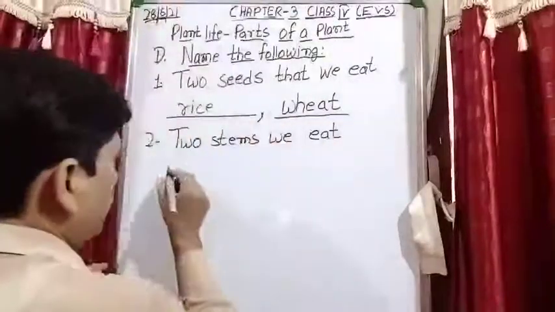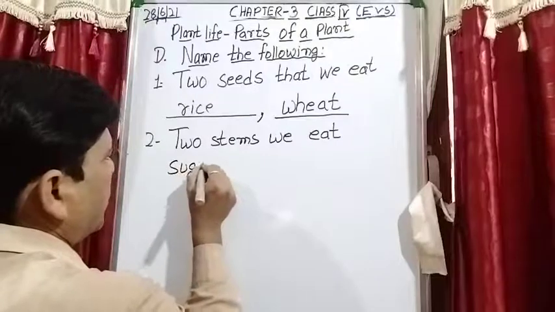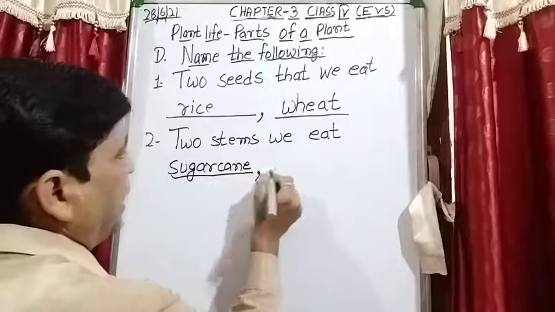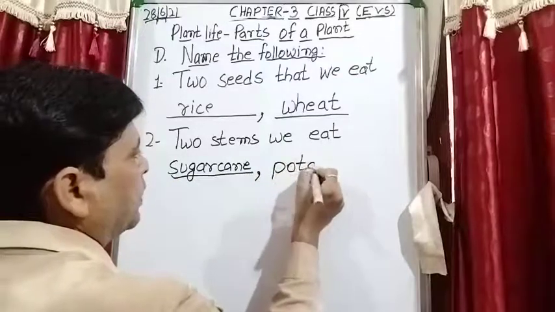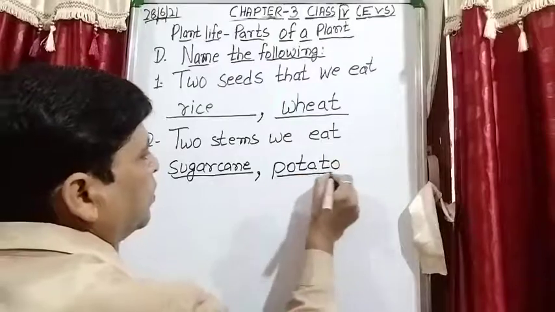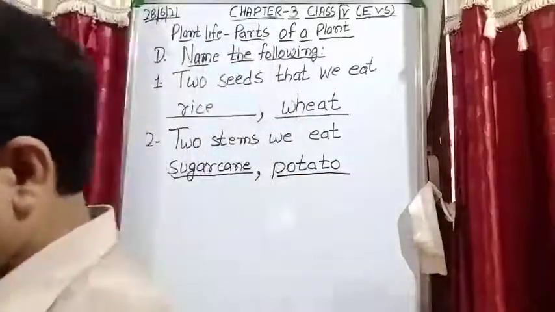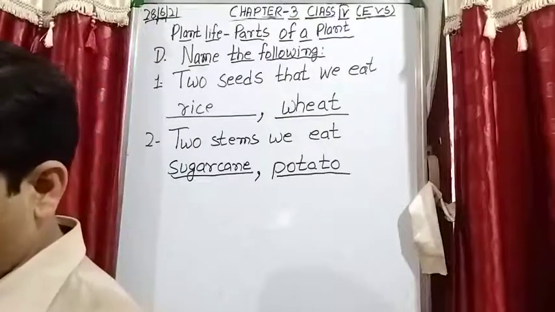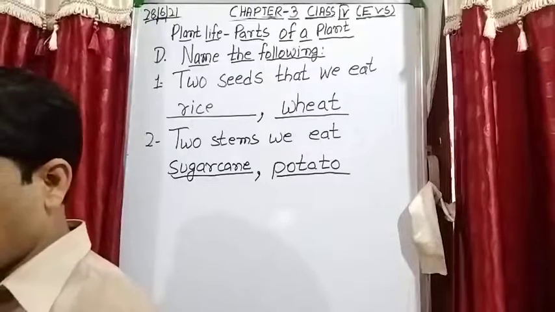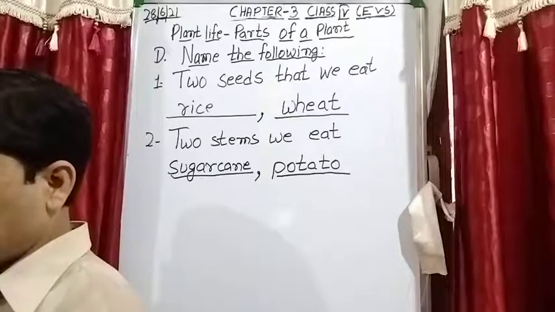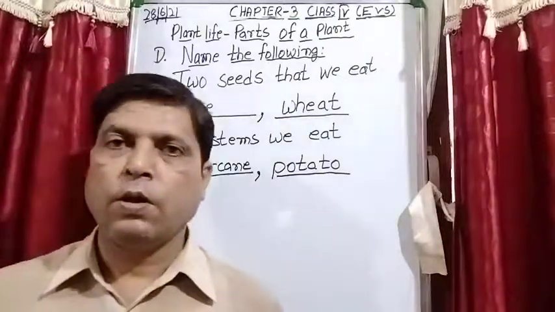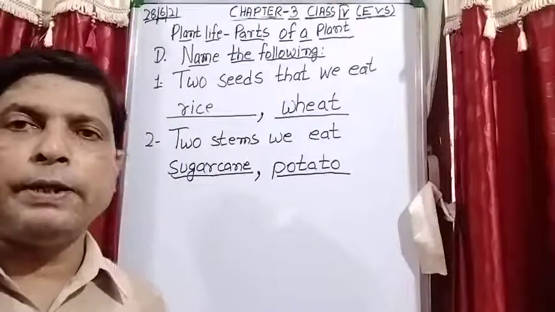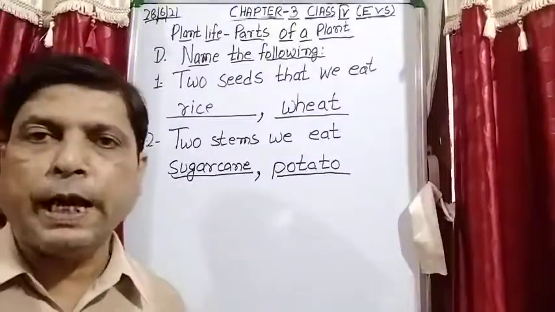So you can write sugarcane and potato. Note down from the board the two stems which you can eat, that is sugarcane and potato. Next is two flowers we eat. Now question number 3, we have to write the names of two flowers which we can eat.